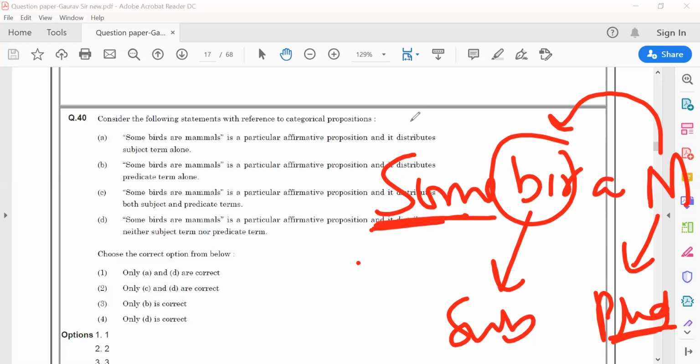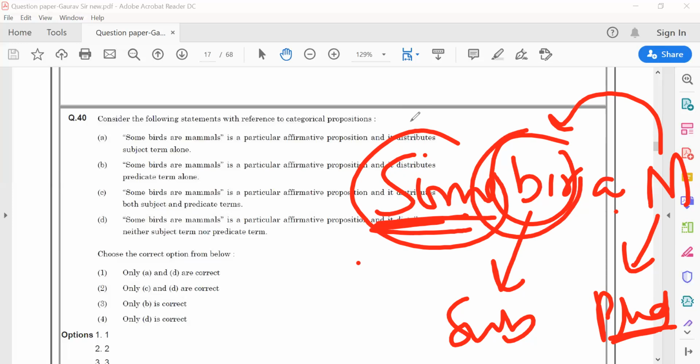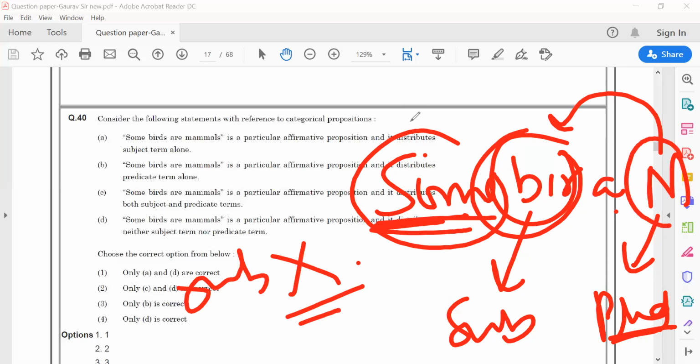Next, some birds are mammals. Some means that not all the birds are included in mammals, so the subject term is not distributed. Next is mammals. If some birds are mammals, then how can all mammals be birds? There should be some in that case also. That means mammals, the predicate term, is also not distributed in this case.